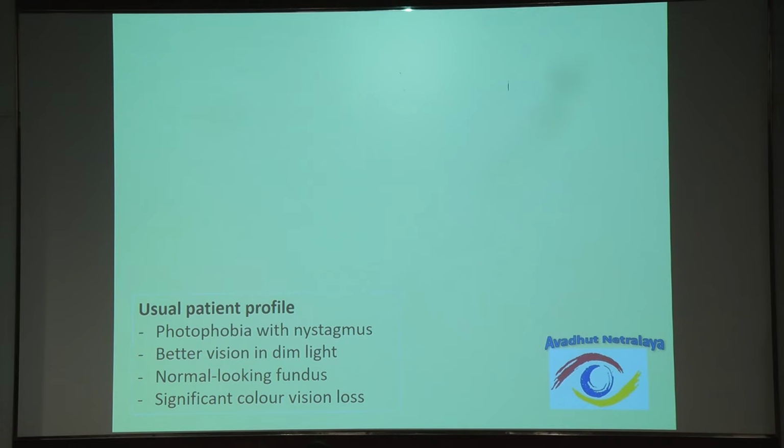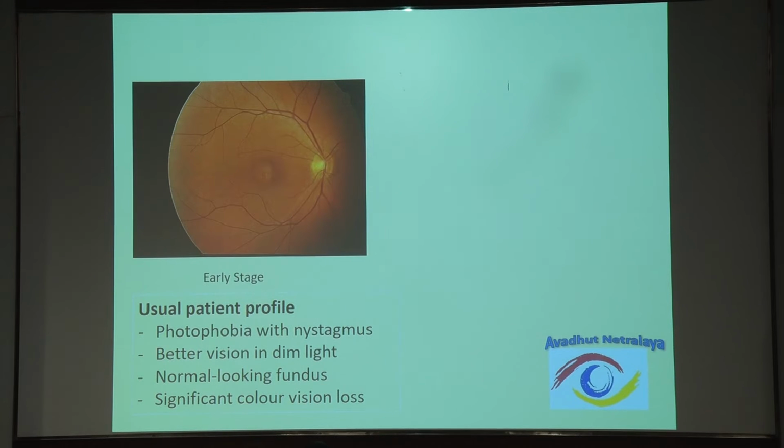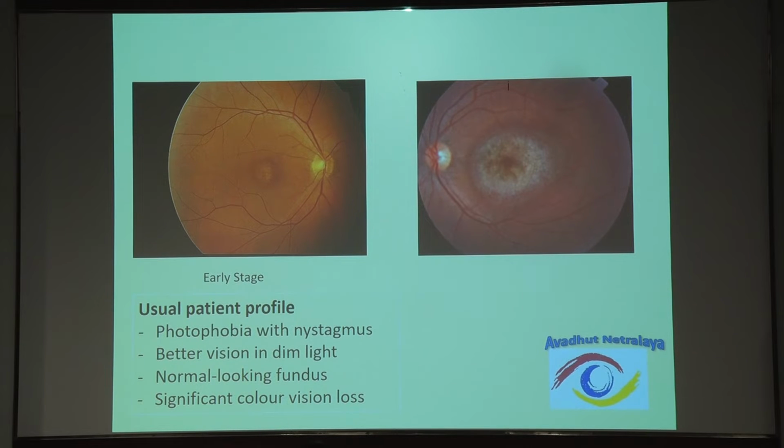It sees better in dim light compared to bright, because it doesn't tolerate the light well. Again, a case of photophobia with nystagmus, and the second diagnosis which I told you is a cone dystrophy. Cone dystrophy in the earlier stages will appear like a normal fundus only. It is only in advanced cases that you will see something like this. We call it a bullseye maculopathy, and very rarely you will see it in clinical practice. Most of the cases will be at this stage only.